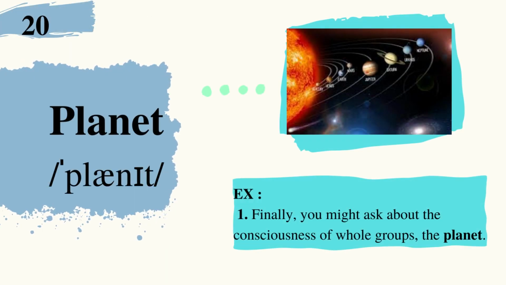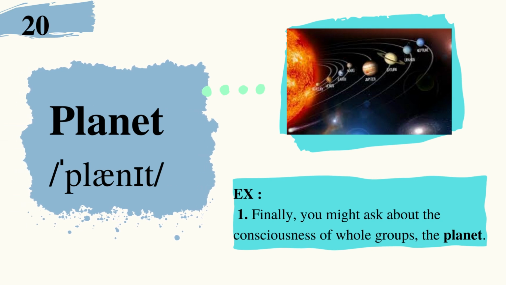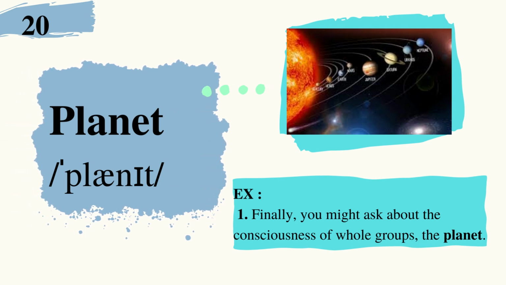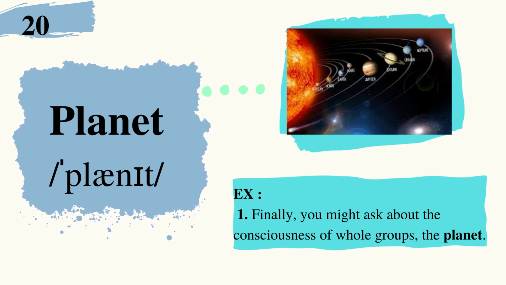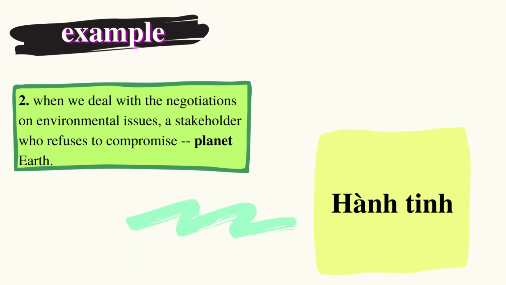20. Planet. Example: Finally, you might ask about the consciousness of whole groups, the planet. When we deal with the negotiations on environmental issues, a stakeholder who refuses to compromise, planet Earth.